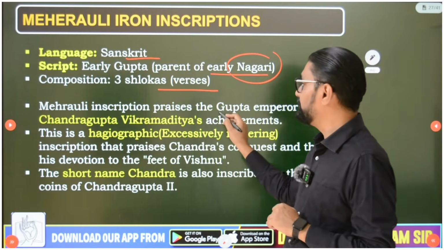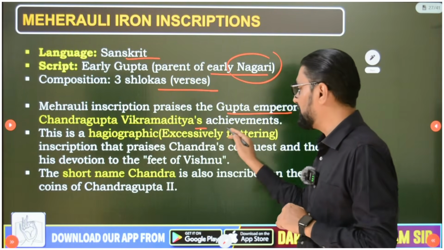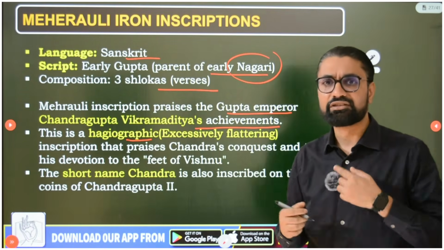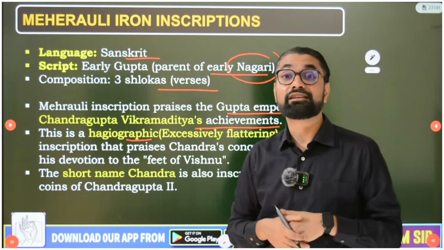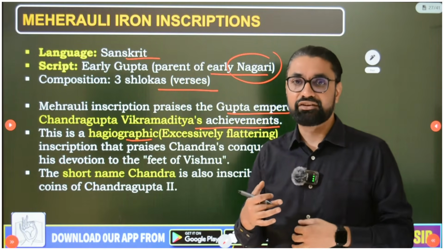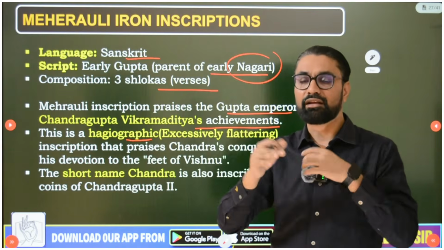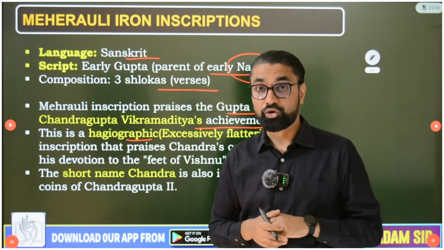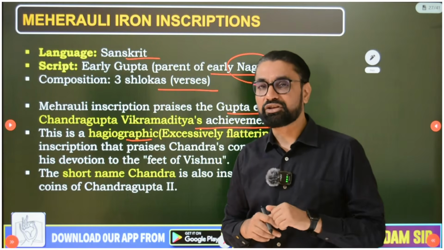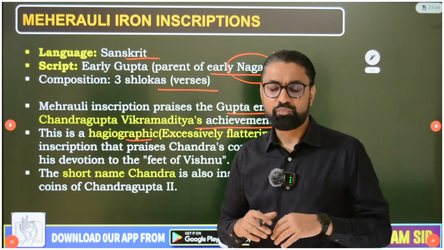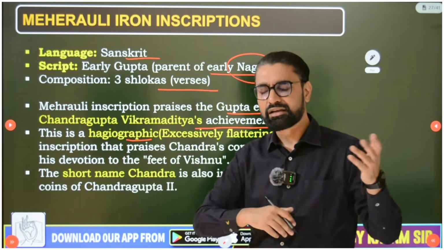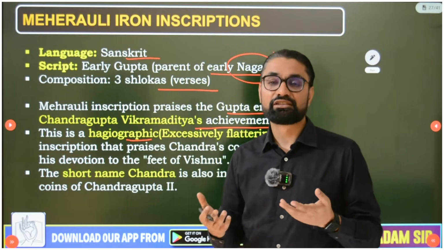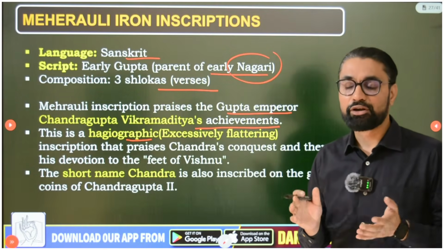So the Mehroli inscription praises the Gupta emperor Chandragupta Vikramaditya's achievements, and this inscription is called hagiographic. Hagiographic means guys where you find a lot of exaggeration, praise and exaggeration. So it is written about the king in a more pompous, exaggerated way than history. Especially the Allahabad pillar inscription, guys, is extremely hagiographic, very exaggerated, saying that Samudragupta's horse drank water of 3 oceans and so on. So a little bit of exaggeration obviously will always be there, but yes, they provide good information about the Gupta period.